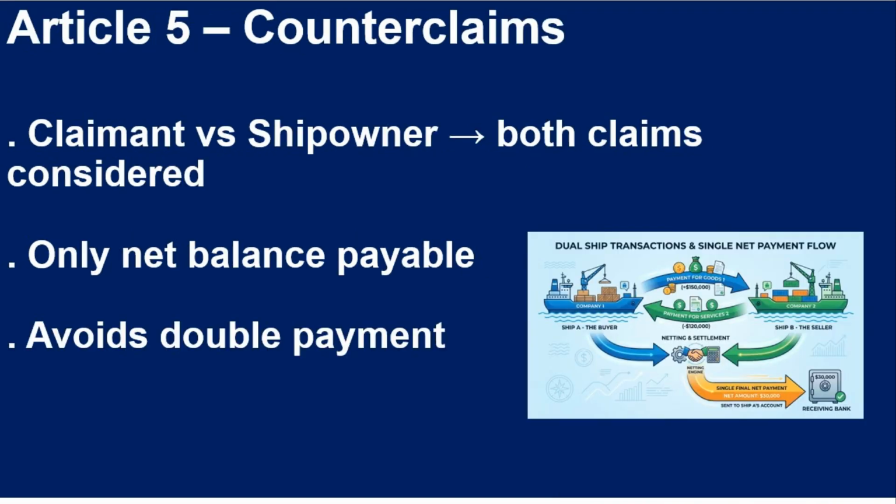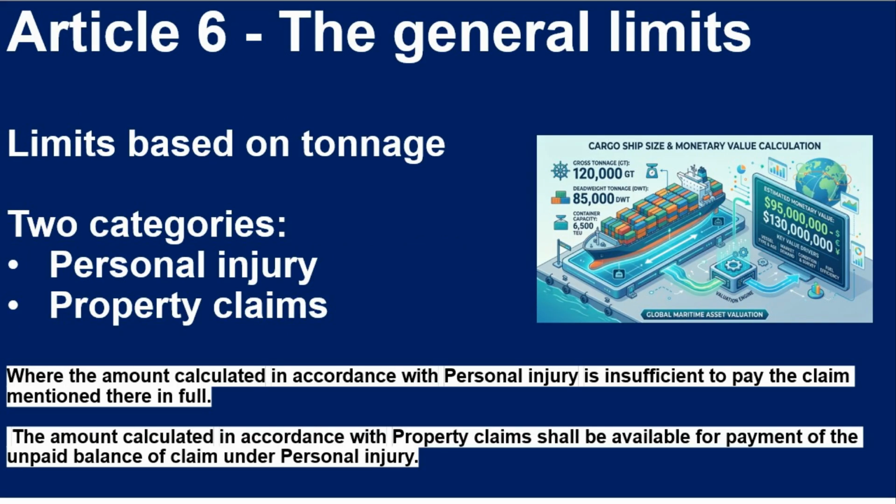Article 5 deals with counterclaims. If both parties have claims against each other, only the net amount is payable after adjustment. Article 6 defines limitation amounts based on ship tonnage, calculated in SDR, where the amount calculated in accordance with personal injury is insufficient to pay the claim mentioned therein in full.